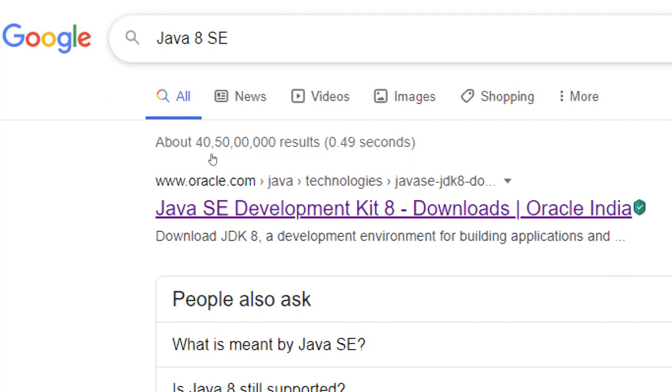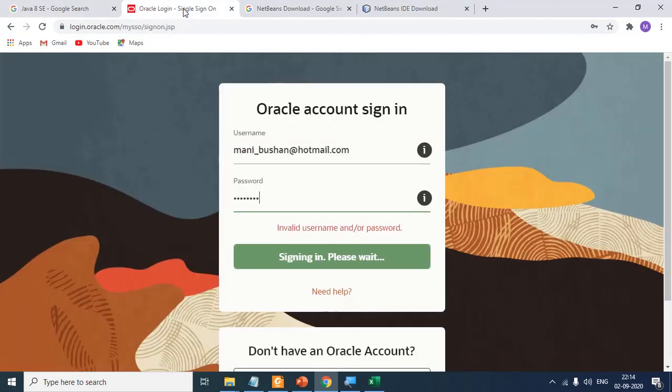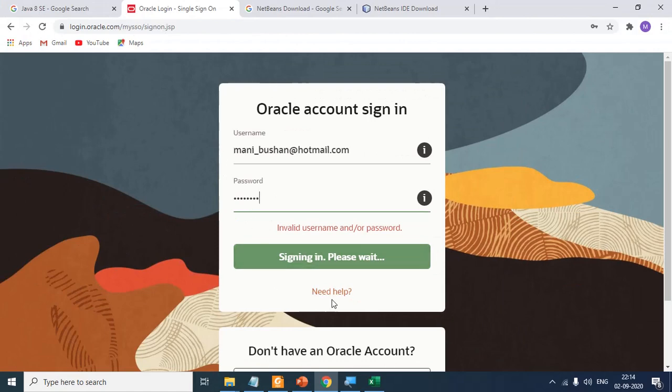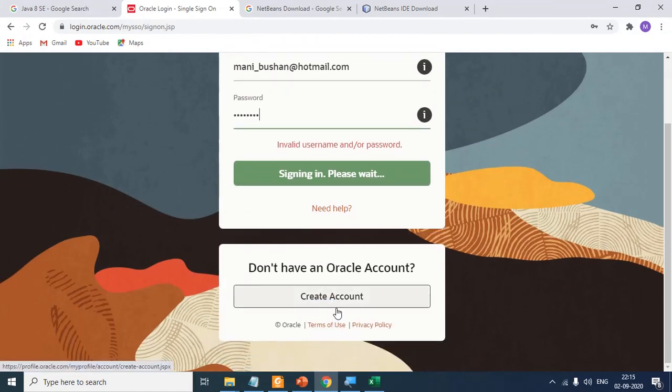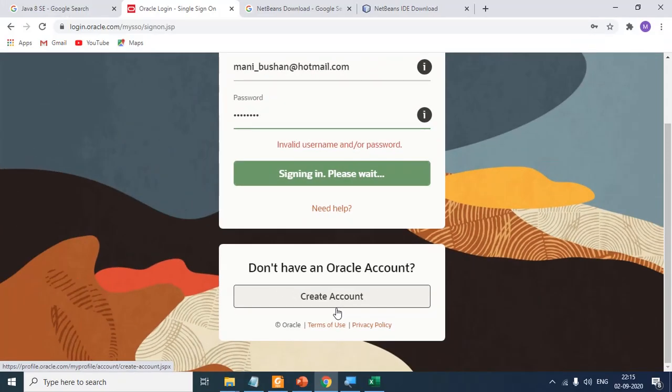Suppose you click on this link, you will go straight to the Oracle site, and it will ask you to register. I've already registered and I have the password. If you don't have an account, create an account. Creating an account is simple. You give your username, the email ID and password two times, and it is all done. It will start downloading. So download that. We also need to write a program. We have to have something.